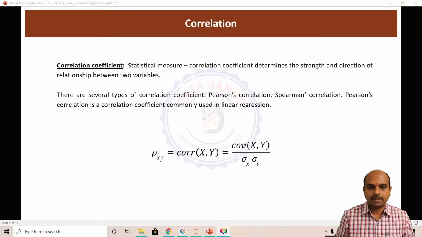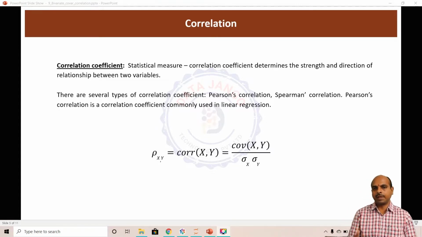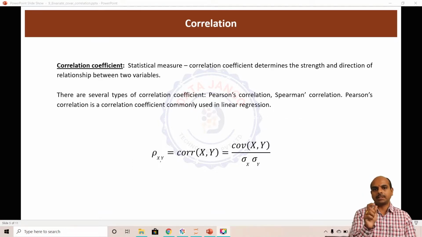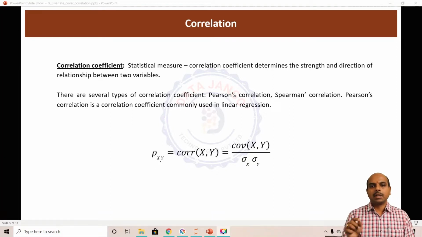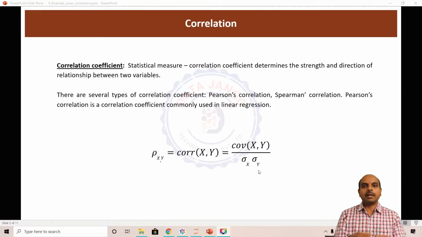Hello and welcome back. Let us try to understand correlation coefficient. We have understood covariance, and in that covariance, we can understand the direction, whether it is positive or negative, but we cannot measure the strength. But correlation coefficient can give you the direction and strength both, because we are actually standardizing the covariance and trying to find a number which is between -1 and +1.